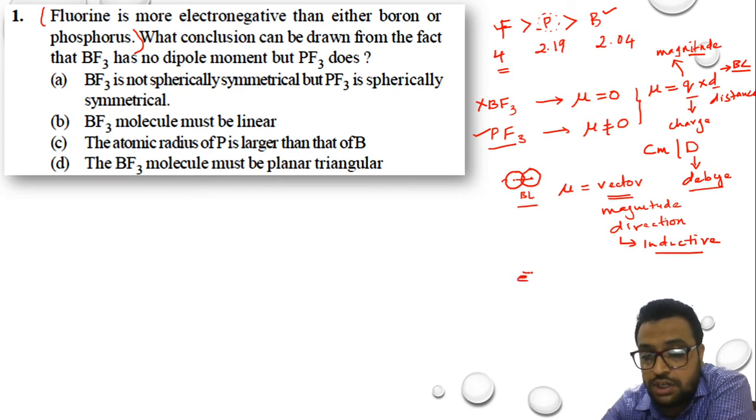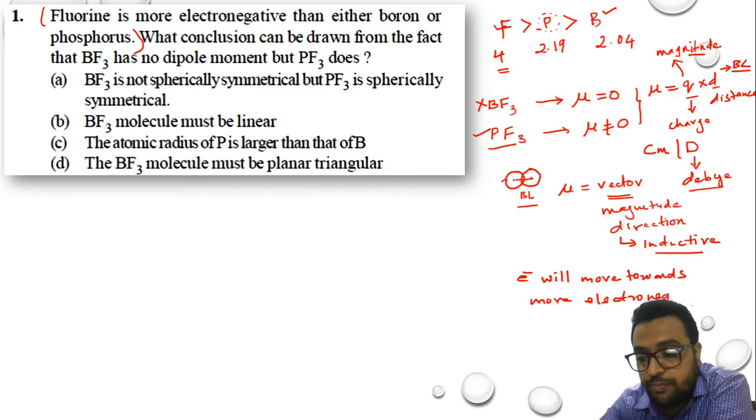That means, in short, electrons will move towards the more electronegative atom.